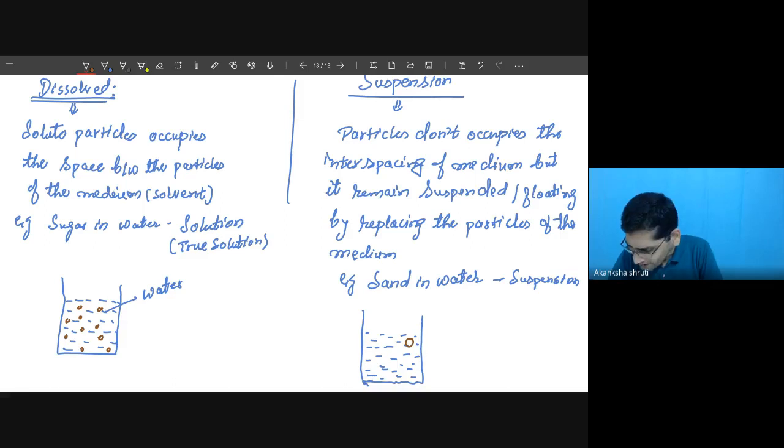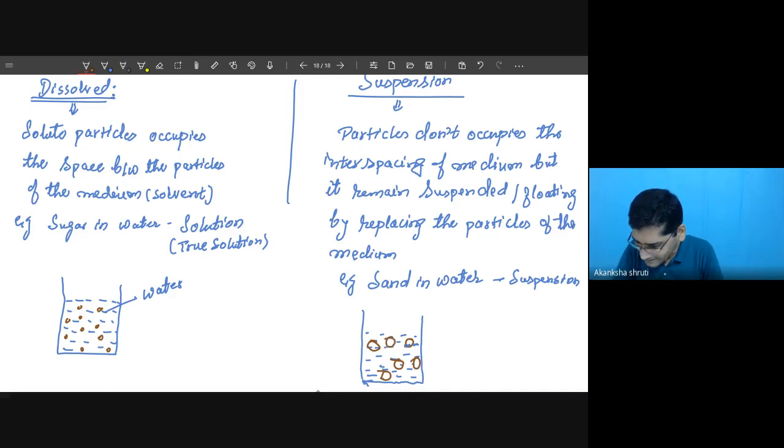The size is so bigger that whatever water molecule was present here in this blue color, the small water molecule, that is also displaced. Because of bigger size, these cannot come in between, but at least some of the water molecules get displaced. Okay, student, so these water molecules will be displaced.